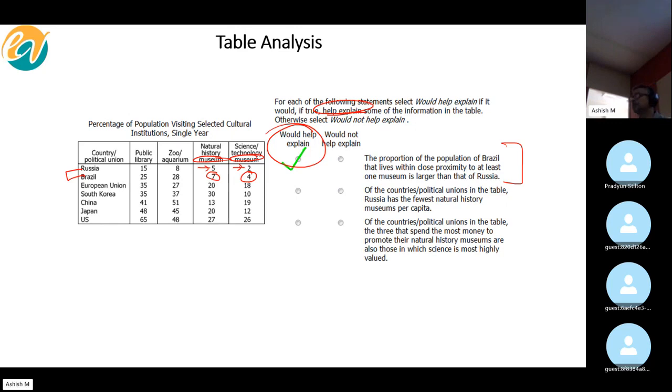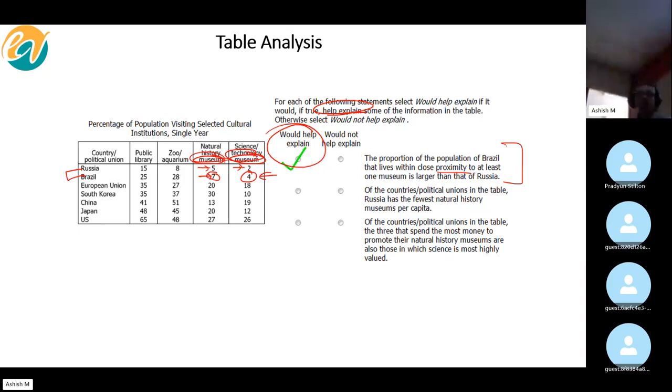So there is a consistency in the pattern. What we are saying is that proximity is a likely reason that perhaps a larger percentage of people in Brazil live closer to a museum than they do in Russia. That's all that we are saying. There is some reason to believe. Let's put it that way.